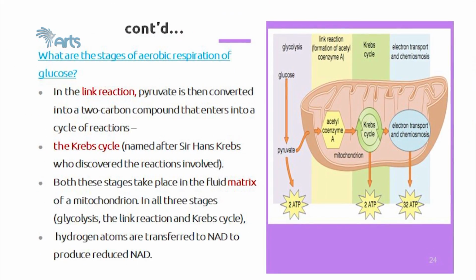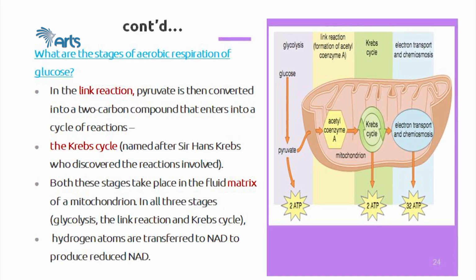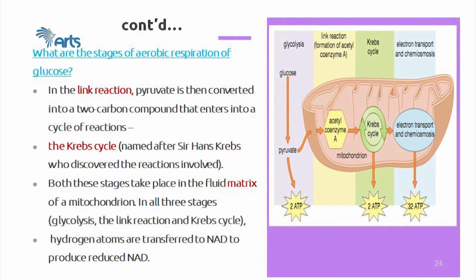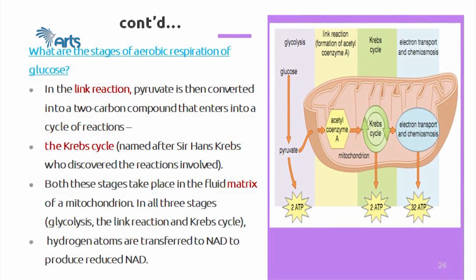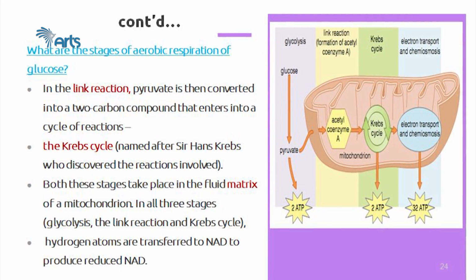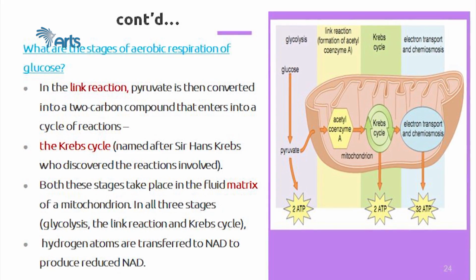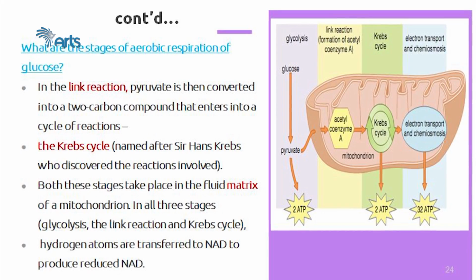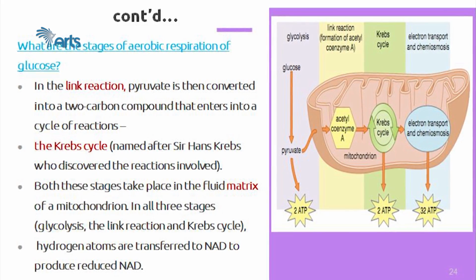What are the stages of aerobic respiration of glucose? In the link reaction, pyruvate is converted into a 2 carbon compound, which enters a cycle of reactions, that is the Krebs cycle, named after Sir Hans Krebs, who discovered the reactions involved. So the Krebs cycle is named after this scholar, Hans Krebs. Both these stages take place in the fluid matrix of the mitochondria.